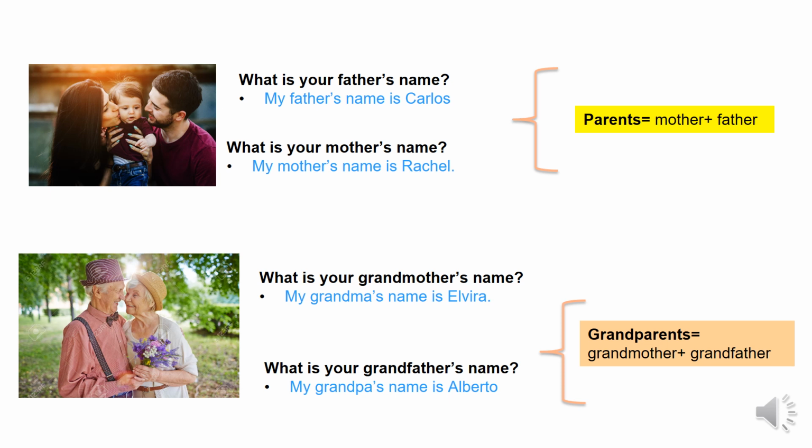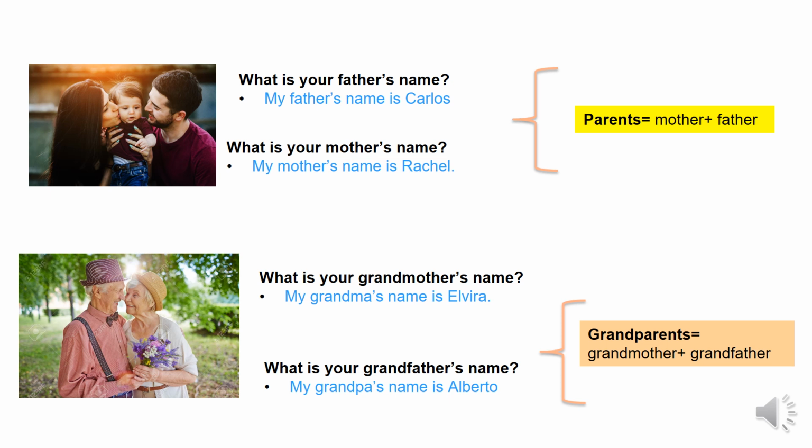Okay, let's ask some questions using members of a family tree. Here we have some examples. First, in this first photo, we have father and mother.